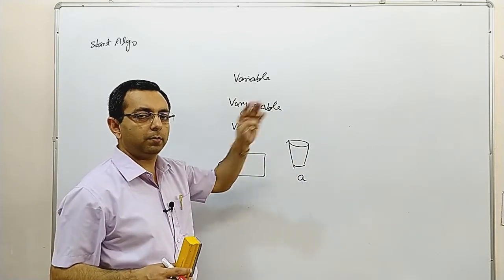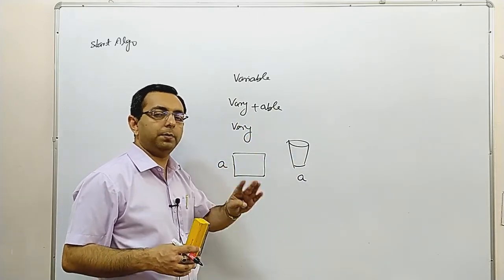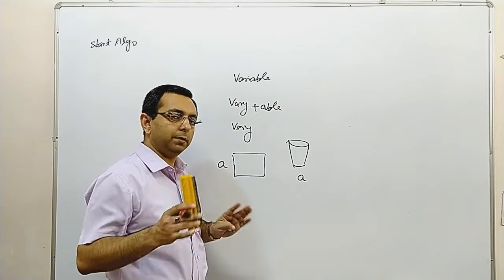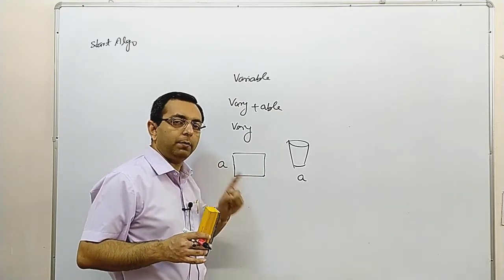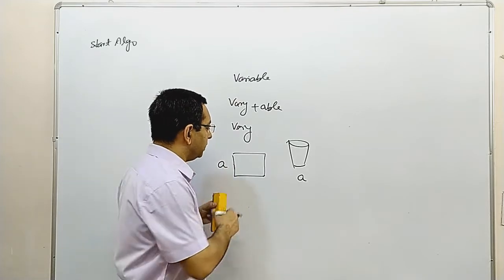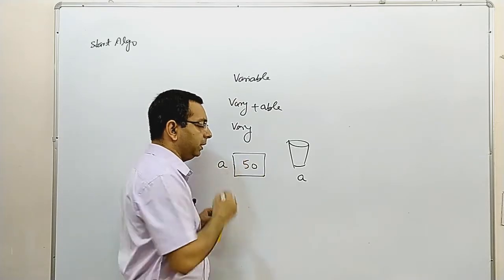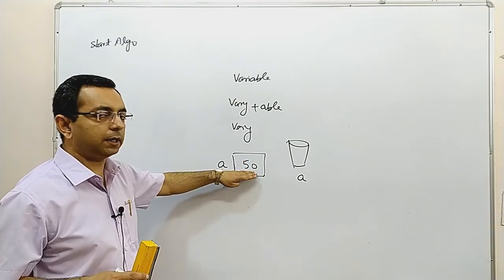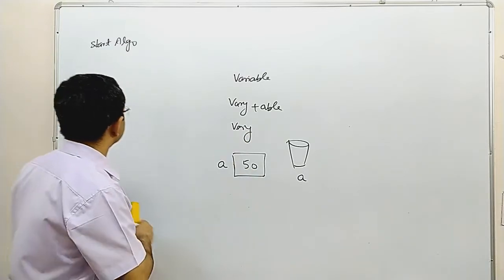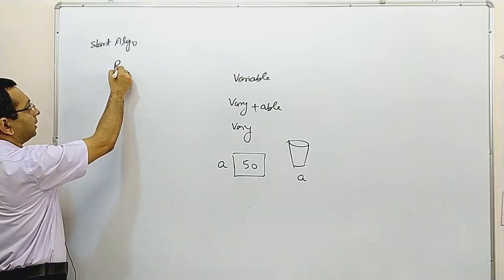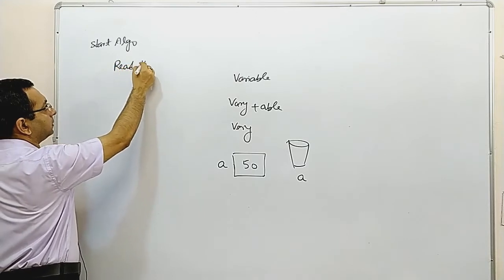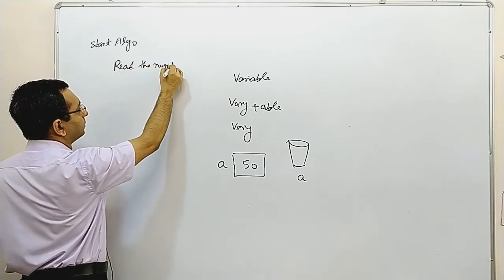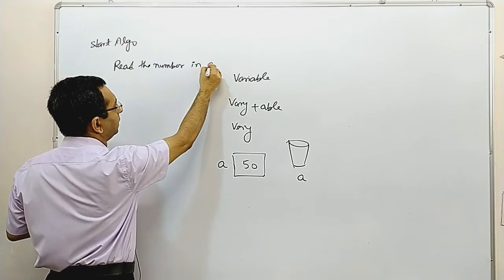It may be 32, it may be 75, it may be 1, it may be 2000. Any number we can store, but it will be only one. So here we will store 50. Suppose 50 is our number that we have to take as input. So we will write read the number in A.